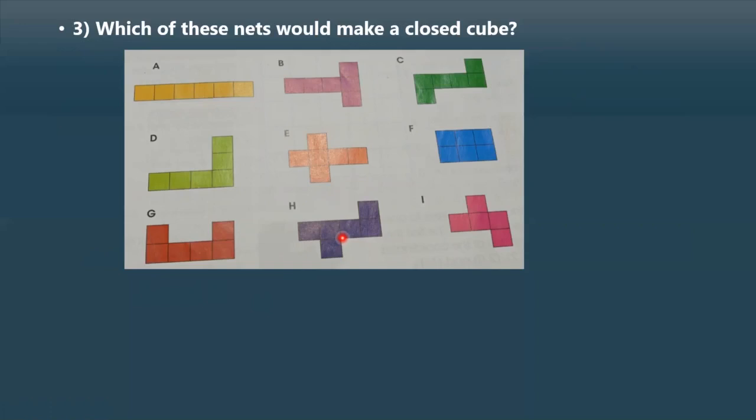When you move on to higher grades, you will be studying much more about this concept. There you have lots of things to understand about it. Here we are just learning the basics of a net.